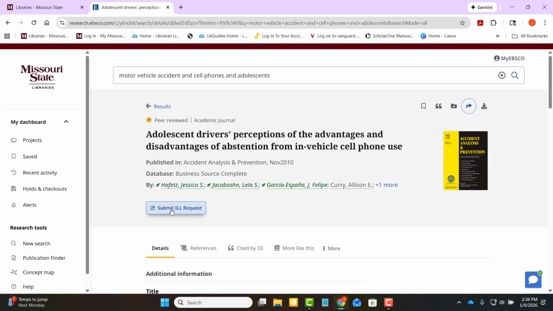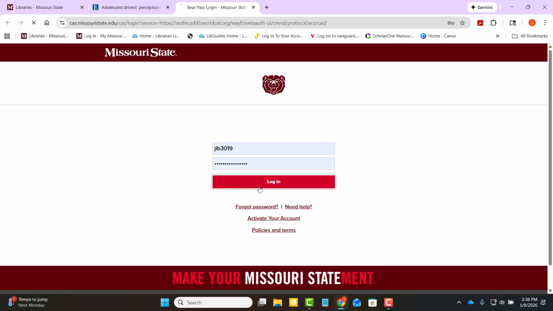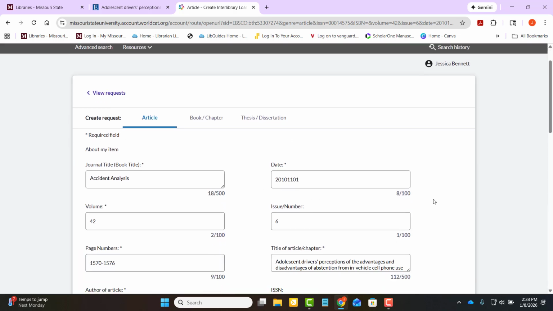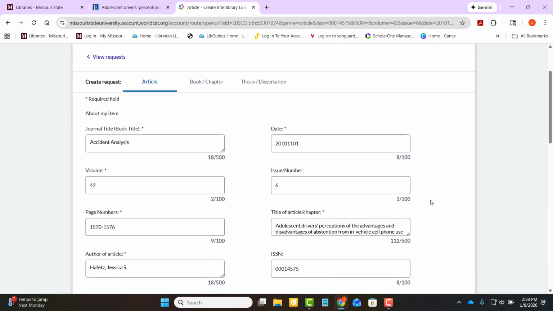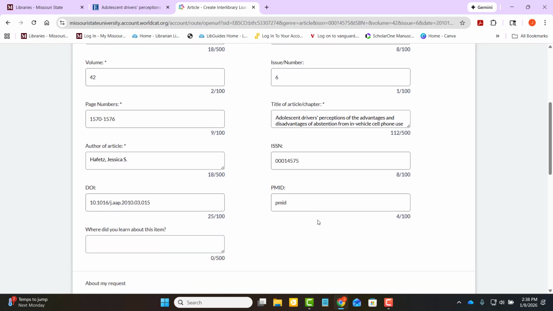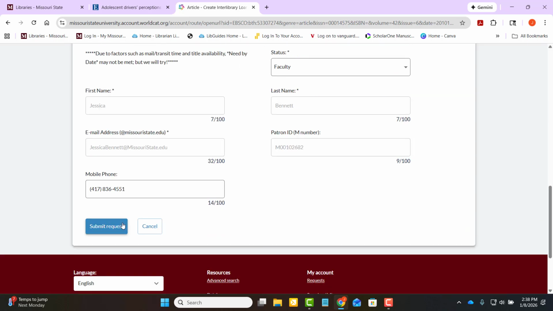ILL is interlibrary loan, and this is how we get articles for you from other institutions at no cost to you. You just click the request link, use your BearPass ID and password to log in, and it takes you to your account, pulls the form you need, and auto-populates it for you. Very streamlined. I just do a quick skim through of required fields, make sure that all looks good, and then you get down to the bottom and submit your request.